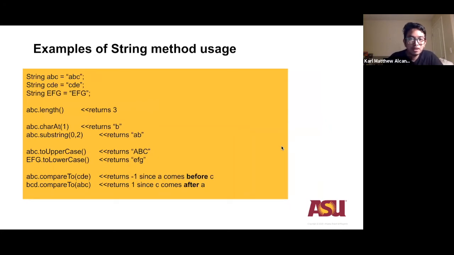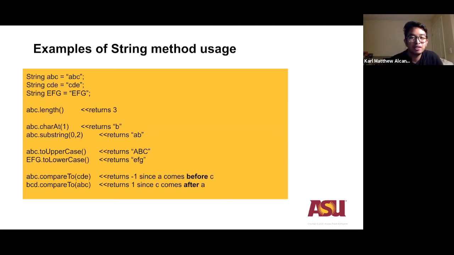So an example that I have here is I have string ABC, and I assign ABC to the string. I assign CDE to a string, and EFG to string EFG. ABC.length returns the value 3 because, as you can see, ABC contains 3 characters.